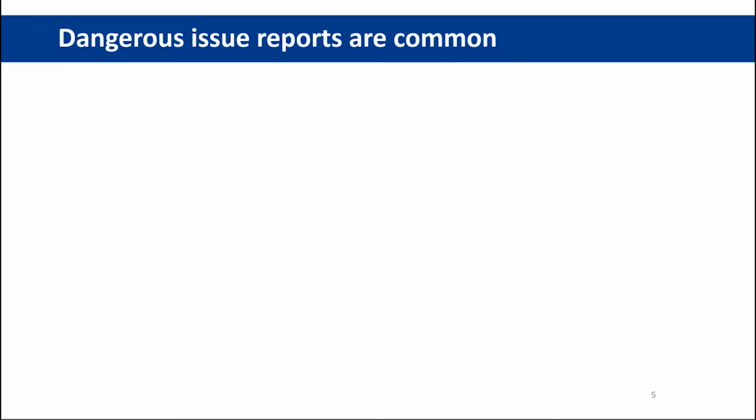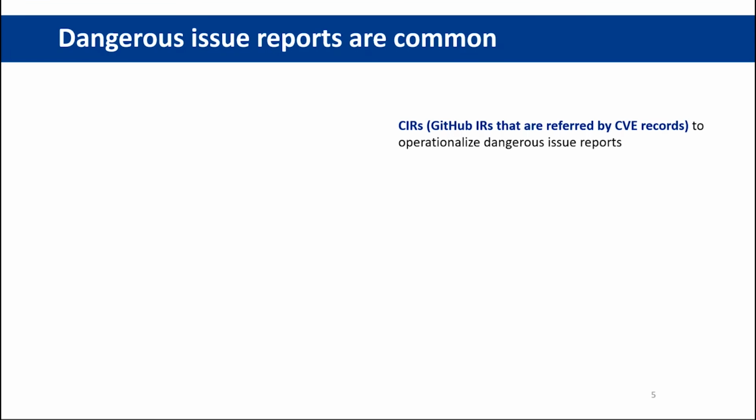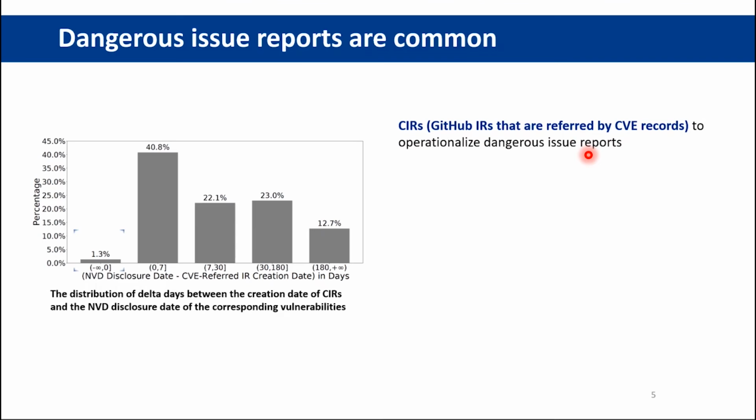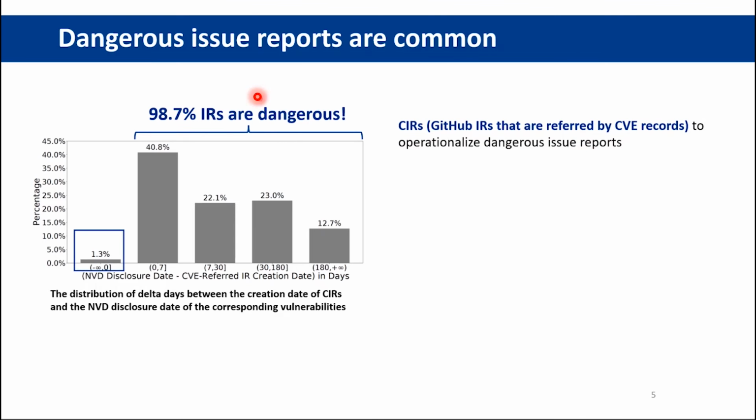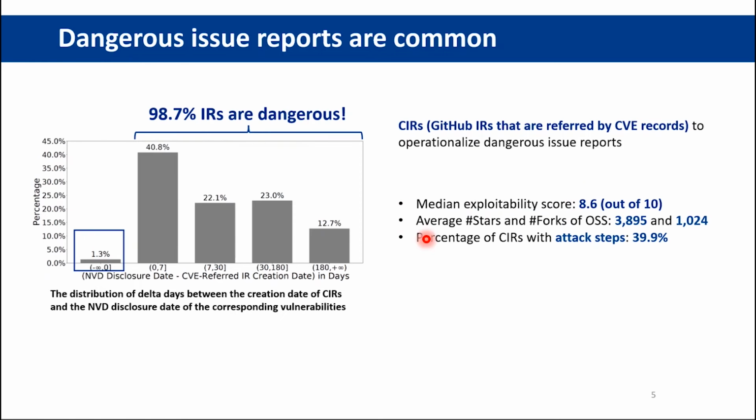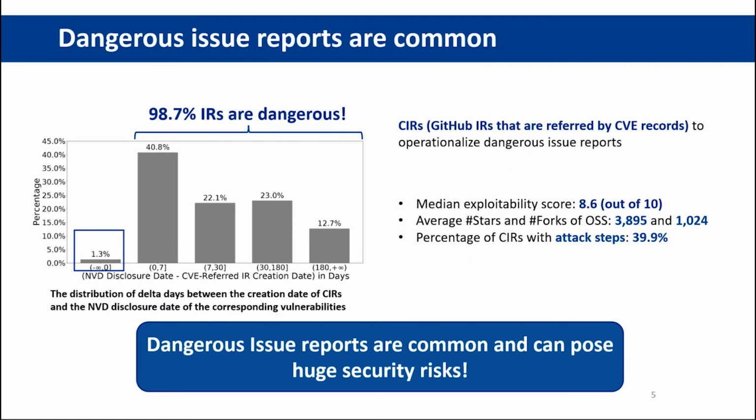With our preliminary study, we find that dangerous issue reports are common. We first collect nearly 4,000 CIRs. Here the CIR refers to the issue reports that are referred to by CVE records, and we use CIR as a proxy to operationalize dangerous issue reports. We find that 98.7% of CIRs are created before the disclosure of the corresponding CVE records, and the associated vulnerabilities can pose huge security risks.